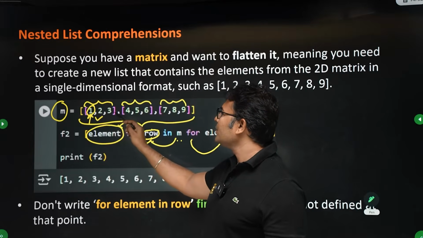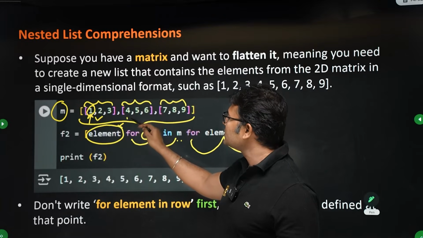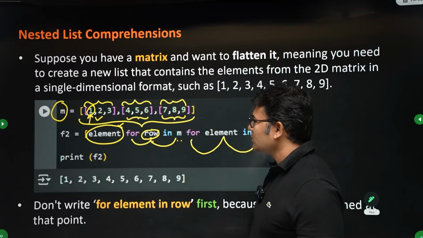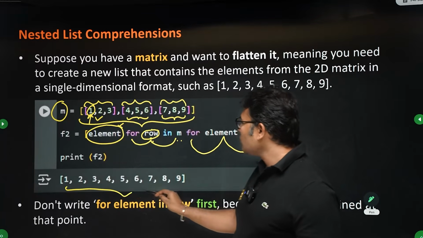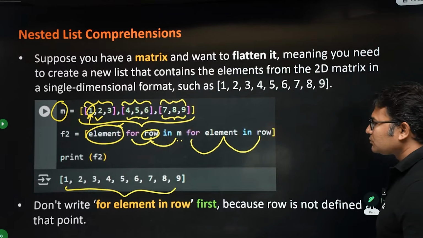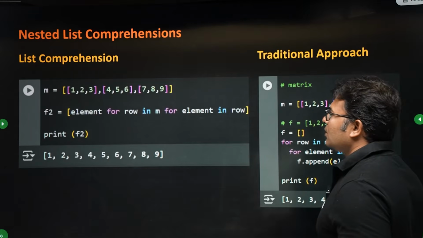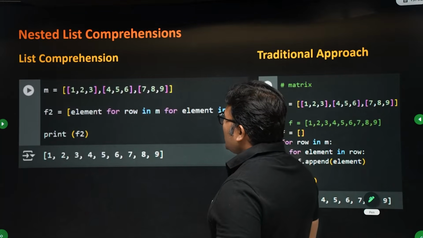Therefore 1, 2, 3 will be returned, and next row will become this. 4, 5, 6 will return, and next row will become this. 7, 8, 9 will return. That is how we are going to get 1, 2, 3, 4, 5, 6, 7, 8, 9. Are you getting this? Now let's look at this.